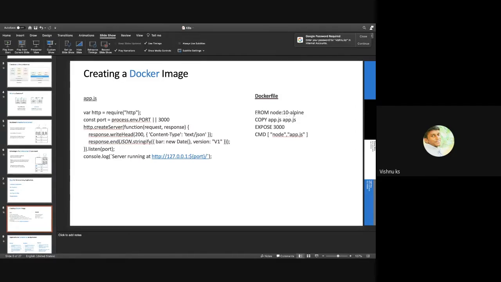From node:10-alpine, which is the base image we are going to use to build this application, just copying this app.js file to app.js inside the container, expose 3000 where the application is going to run, and a command which is going to execute node app.js. We discussed a Python application yesterday.